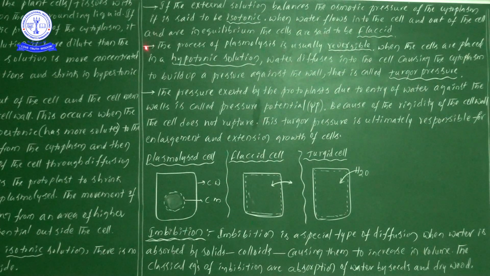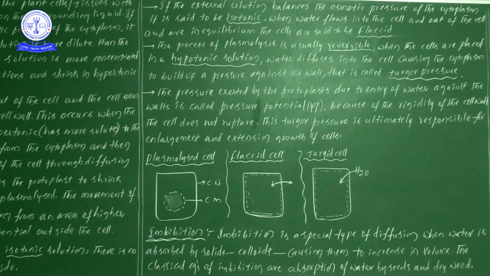If the external solution balances the osmotic pressure of the cytoplasm, it is said to be isotonic. We already read this statement and got the explanation. Let us move forward to discuss another concept. When water flows into the cell and out of the cell are in equilibrium, the cells are said to be flaccid.